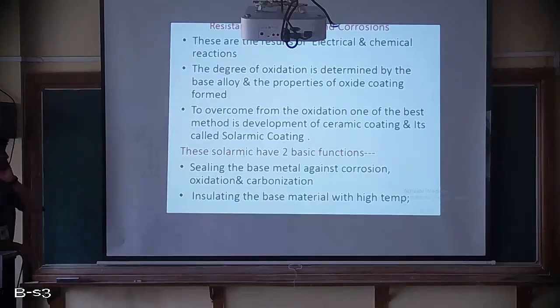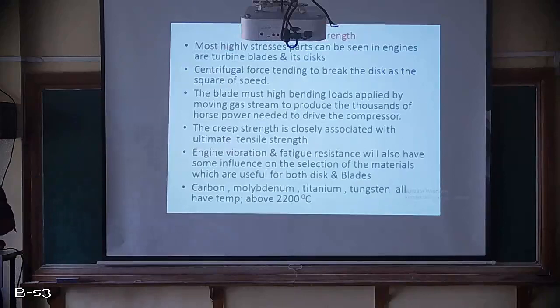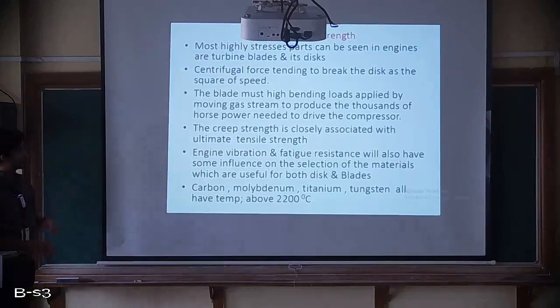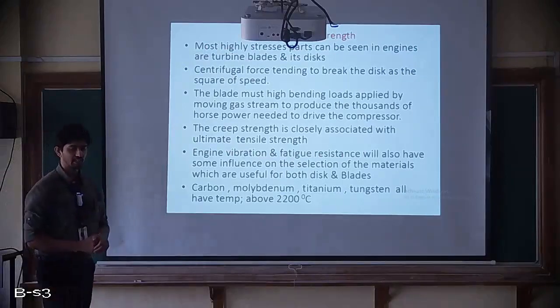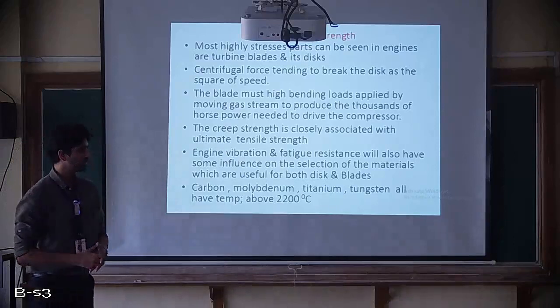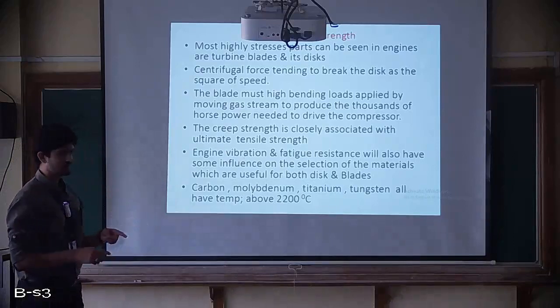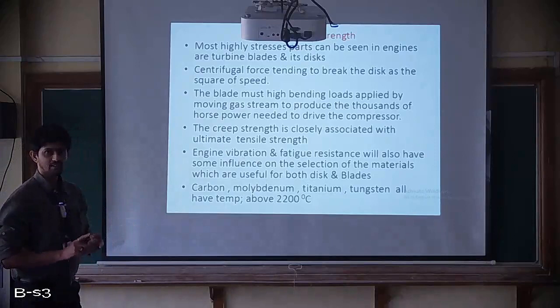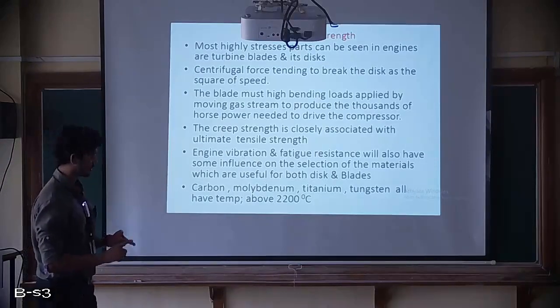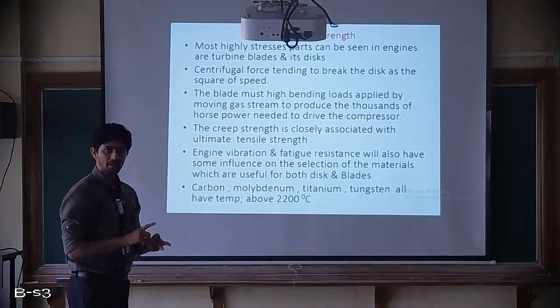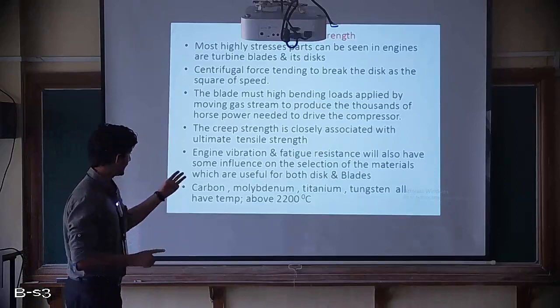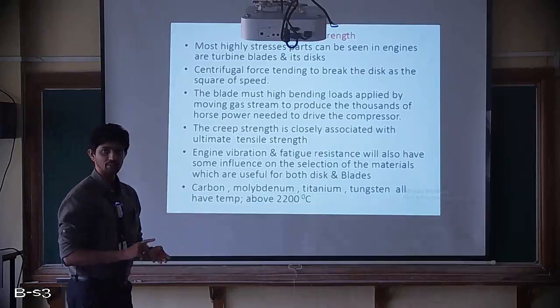Next, so I hope this is clear for everyone. See, this high temperature strength is nothing but the strength materials need when they are exposed to very high temperature, and what all types of strength they need to have. So here the first one is the centrifugal force will be acting, then along with the centrifugal force thermal loads will be acting, bending loads will be acting, then there are vibrations, there is fatigue.